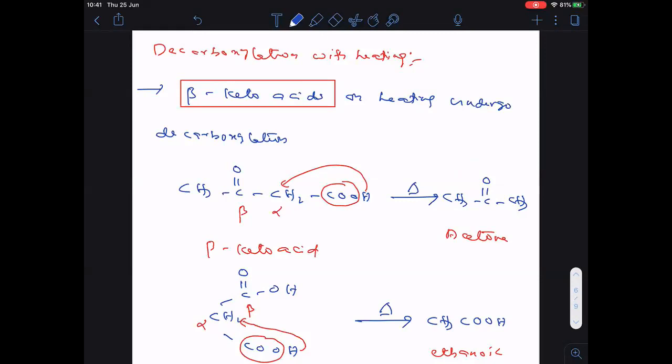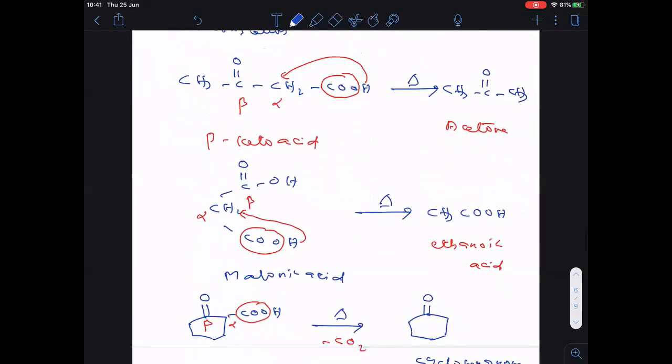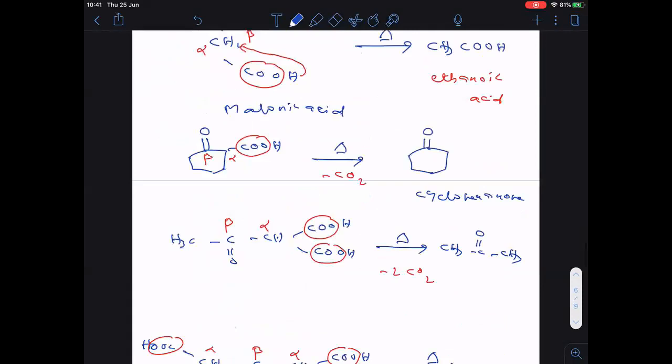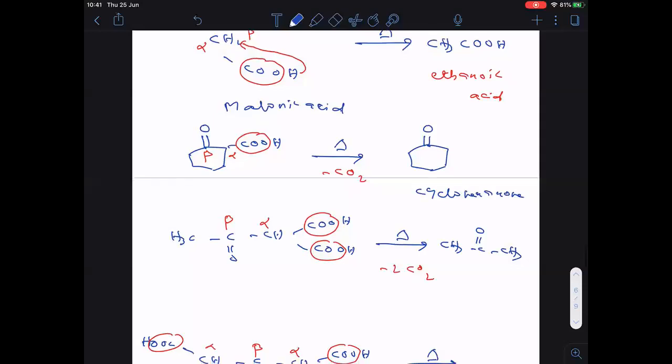These are all the examples of decarboxylation with heating.